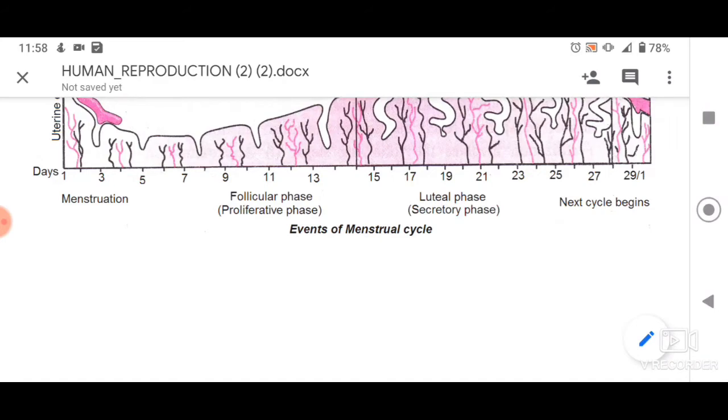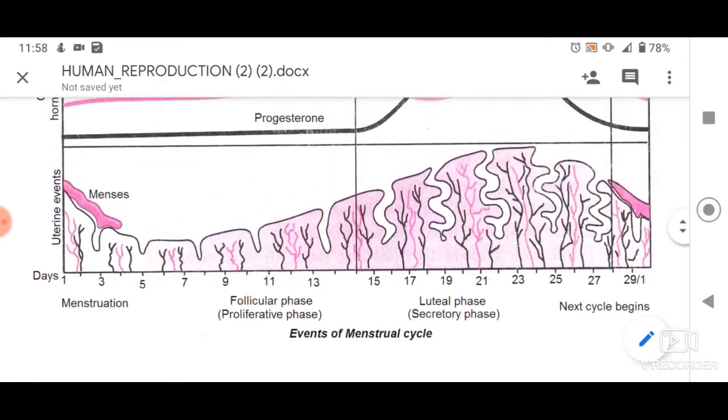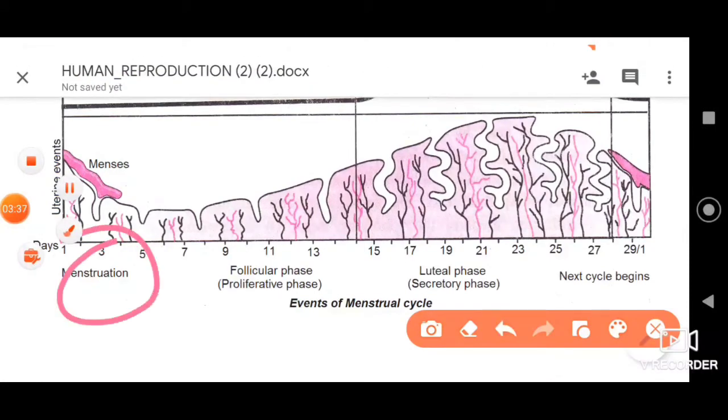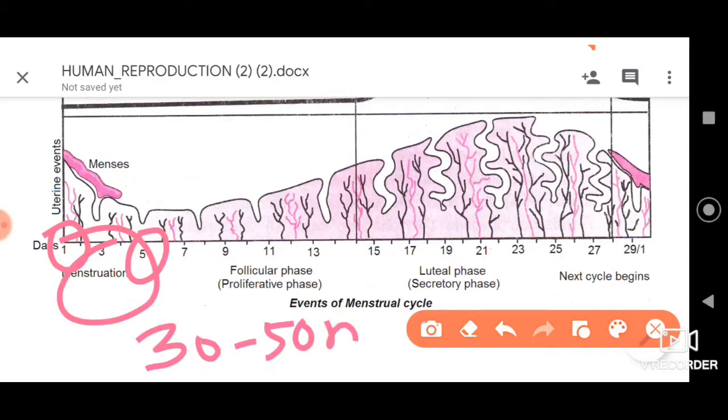Now let us move to the first phase, that is the menstruation phase. It occurs from the 1st to 5th day, and during the menstrual cycle there is a monthly loss of blood, around 30 to 50 ml of blood lost during this period. This occurs in the menstrual phase, dear friends.